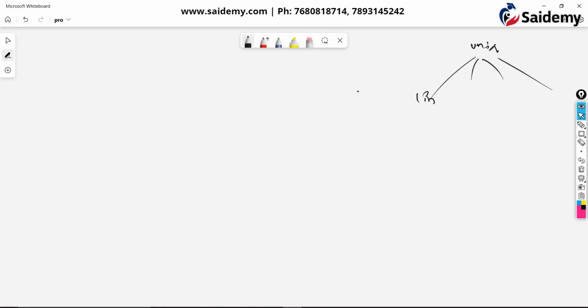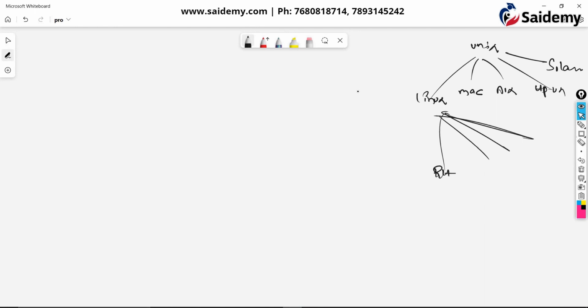One is Linux, another one is Mac OS, another one is AIX, another one is HPUX, another one is Solaris. These are the flavors of Unix. What are the flavors of Linux? Red Hat Linux, CentOS, Amazon Linux, Ubuntu. Correct? These are the flavors of Linux.